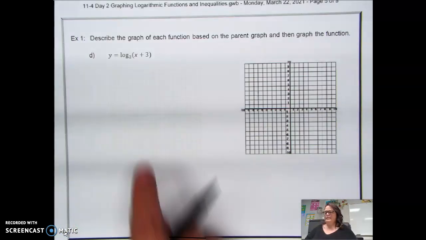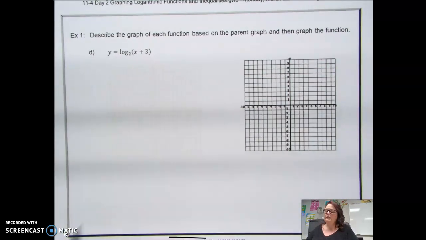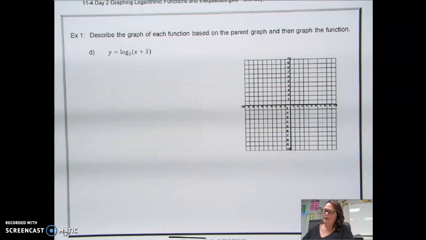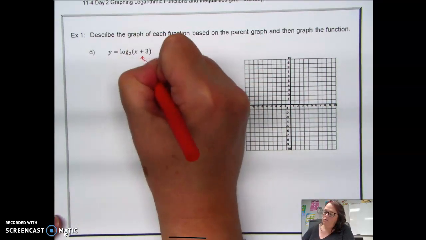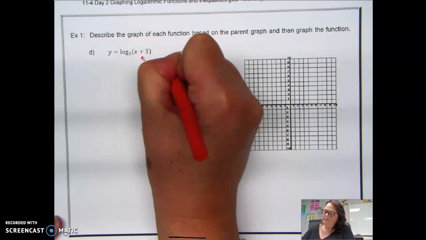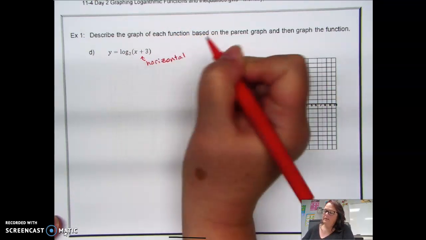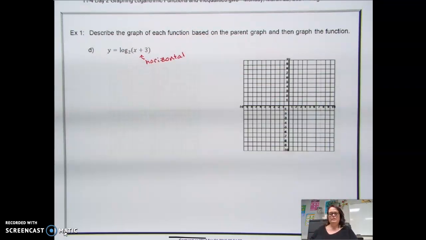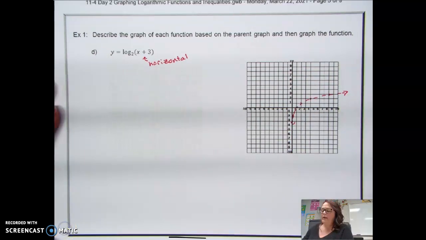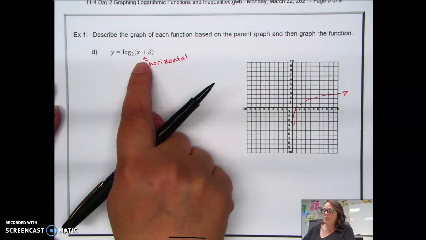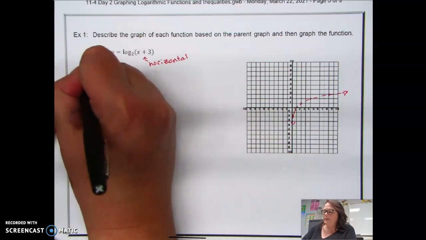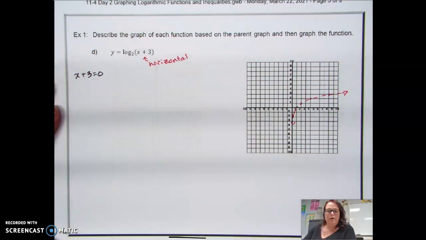All right, so then if we take a look at this example, now you see that the plus 3 is inside the parentheses. So that means that this is a horizontal change. So take a moment to pause the video and see if you can tell me in words what's happening to the graph. Okay, so similar to sine and what we did in chapter 3, we're going to take what's in the parentheses and set it equal to 0.